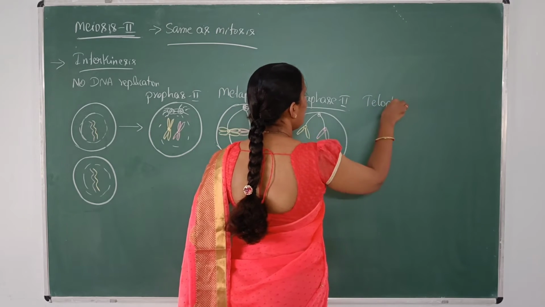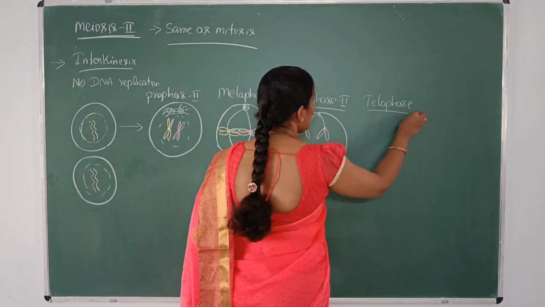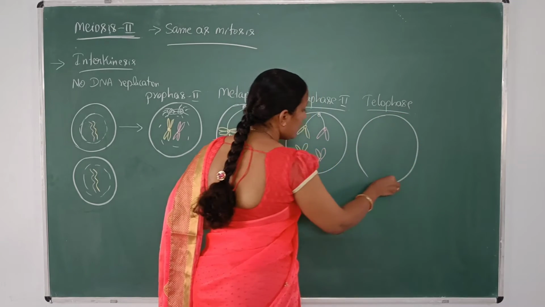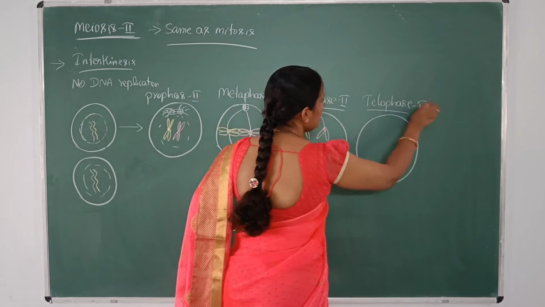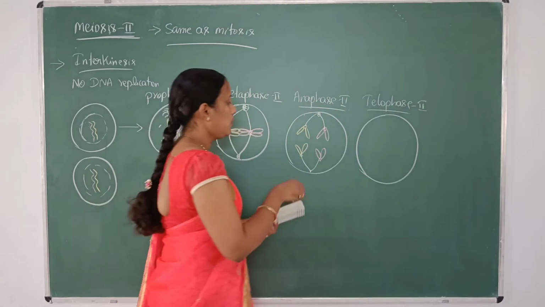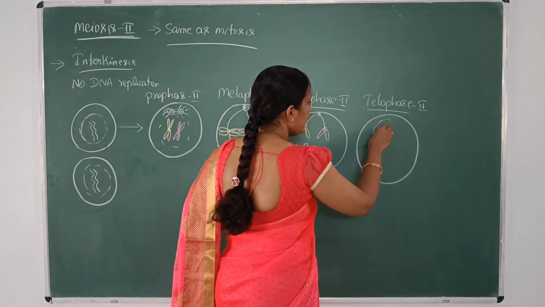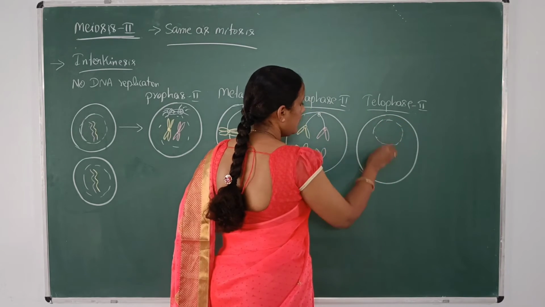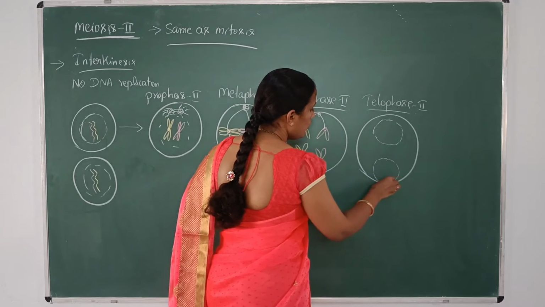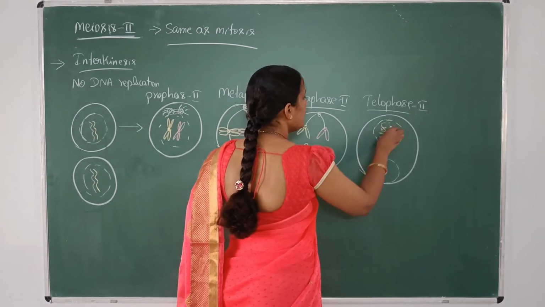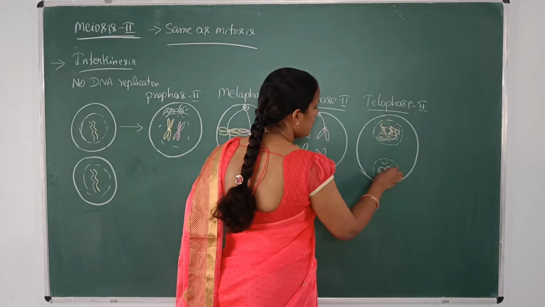By the end of anaphase, the chromosomes have reached their opposite poles, and in telophase 2 there is an appearance of the nuclear membrane and nucleolus, and there is a complete dissociation of the chromatin.